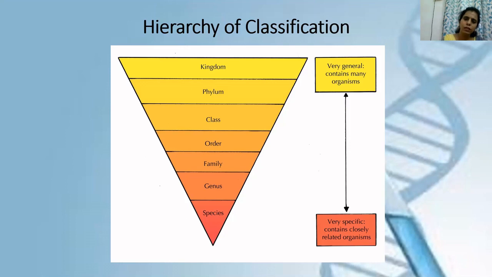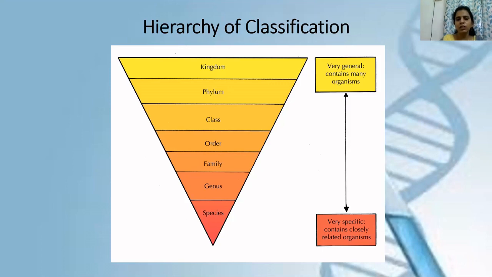Just by hearing 5 kingdoms, you can understand that a kingdom is a very large group that contains many organisms. Kingdom, phylum and class contain many organisms. But as we go down in the hierarchy of classification, family, genus and species are very specific and contain a much smaller number of organisms, which are closely related to each other.